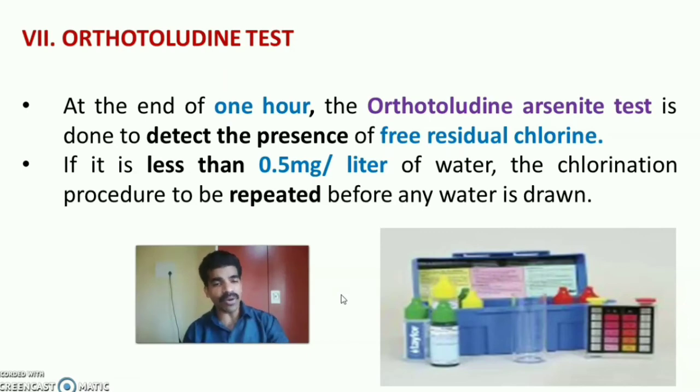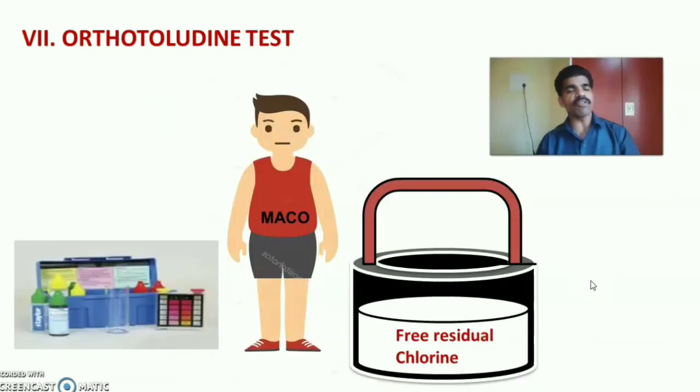If free residual chlorine is less than 0.5 milligram per liter of water, the chlorination process or procedure has to be repeated before the water is drawn from the well. So usually in industry level, we will find out the free residual chlorine by using an orthotoluidine arsenic test, and if the free residual chlorine amount is less than 0.5 mg per liter, the chlorination process will be repeated. So the seventh step of Mako is orthotoluidine test to find out the free residual chlorine in the well.